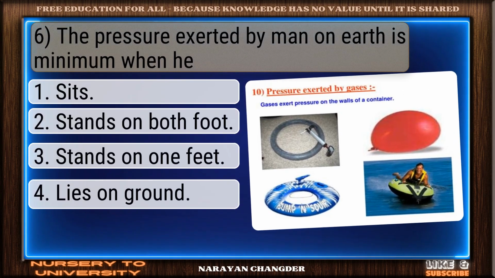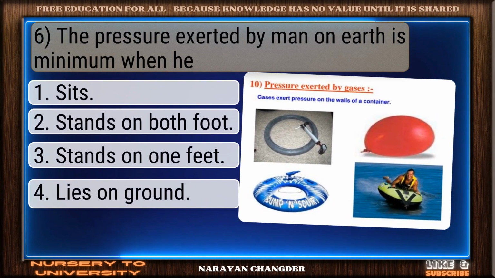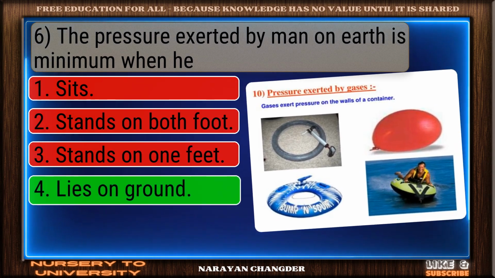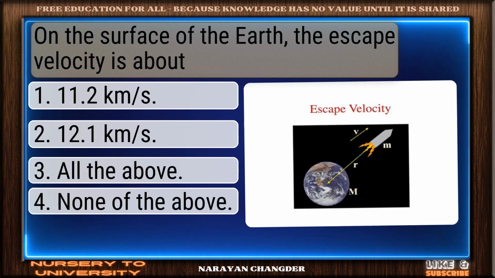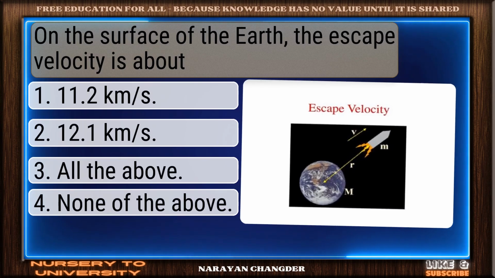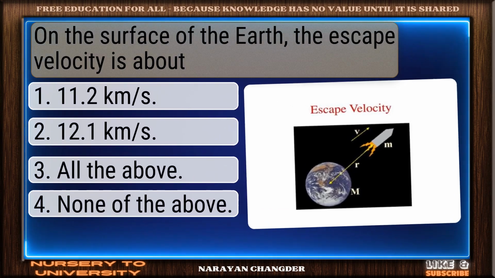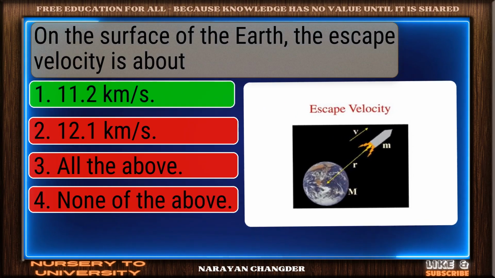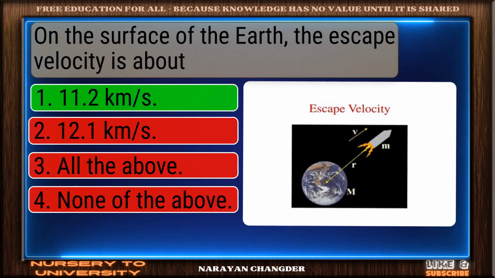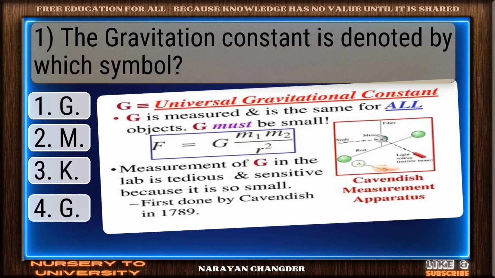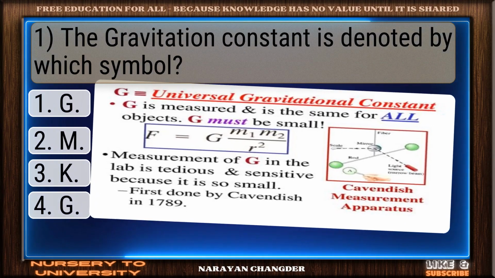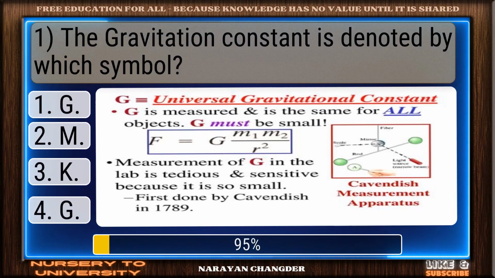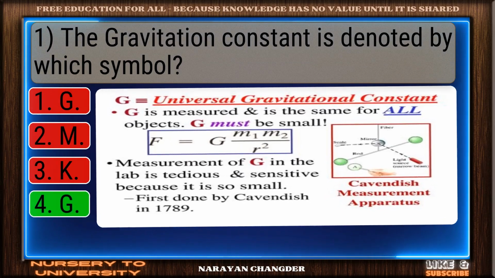Question number 69. The pressure exerted by man on Earth is minimum when he... Sharp thinking. Lies on ground is the right choice. Question number 70. On the surface of the Earth, the escape velocity is about... Correct response. 11.2 km/s is the most accurate answer. Question number 71. The gravitation constant is denoted by which symbol? Smart pick. G is the correct choice.